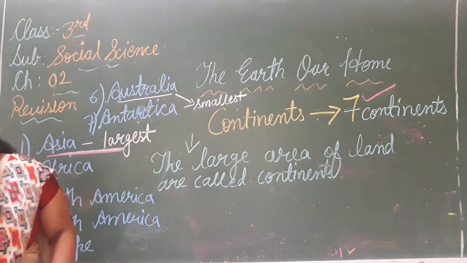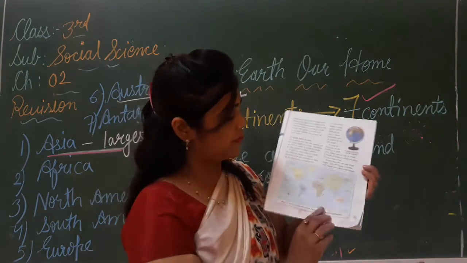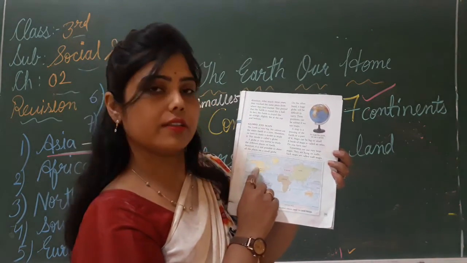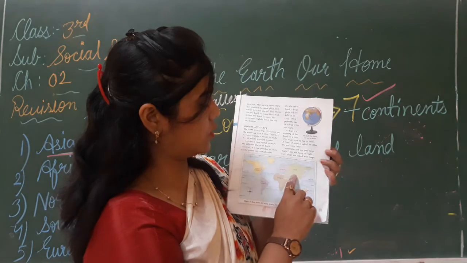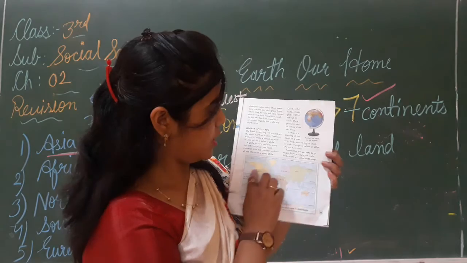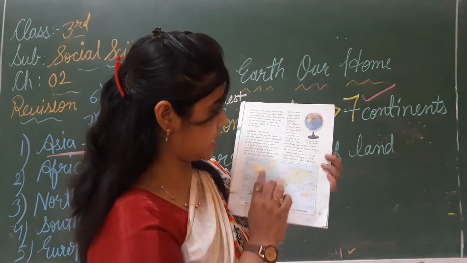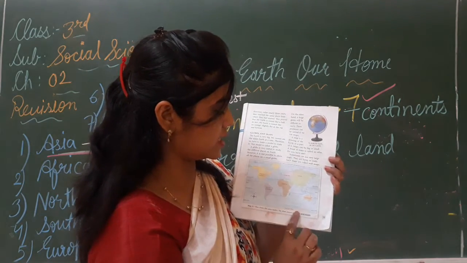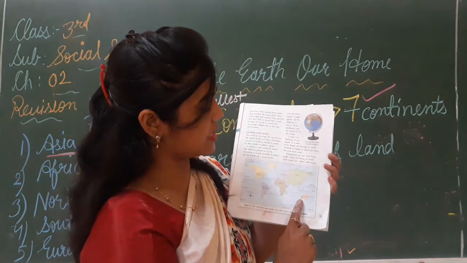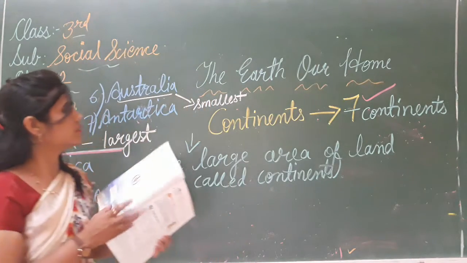See children, in the book, page number 15, these are the very large areas of land. Then what they shade are yellow, green, gray color is for Asia, pink color is for Europe. So those are all the continents: Asia, Europe, Africa, Australia, South America, North America and Antarctica. Which one is the largest? That is Asia. And which one is the smallest? That is Australia. Clear? Got it?